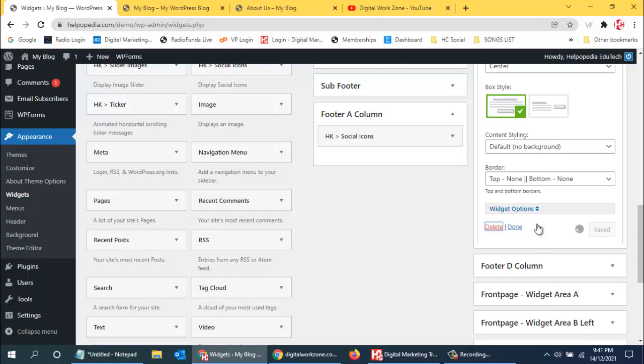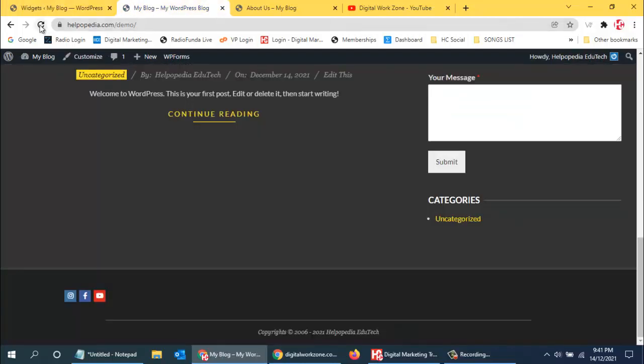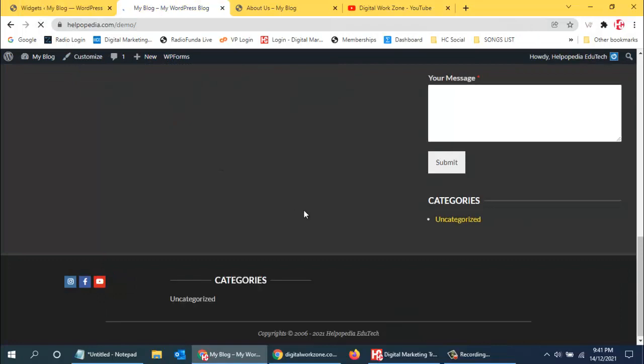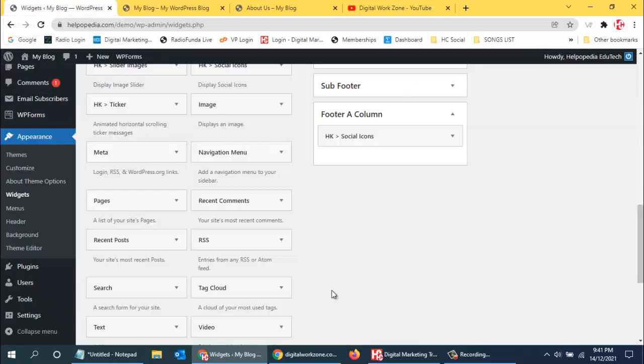Just let me see if the second option is coming up, the categories. So yes, we can see the categories is coming, the second option. Then I can add something over here, recent post, and over here I can add some newsletter. Last option we can add newsletter. So like this we can use various options. So we did not configure the newsletters.